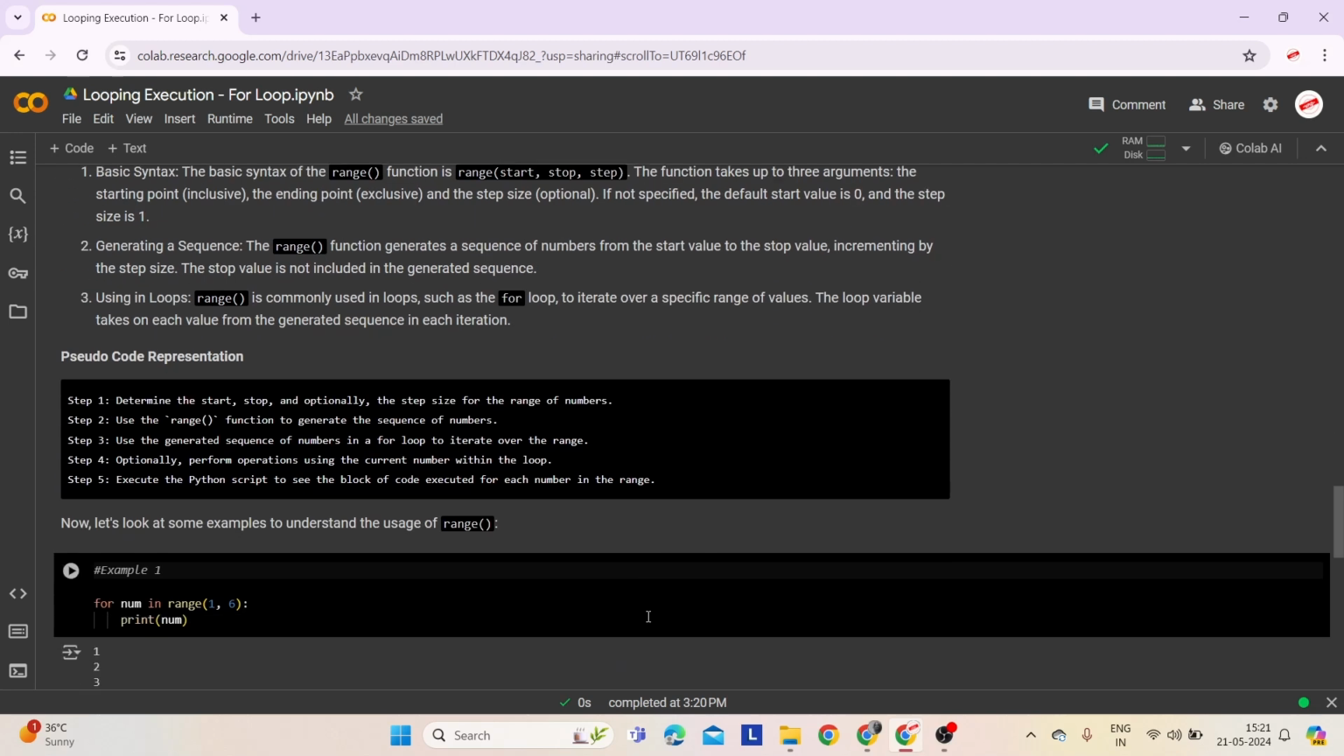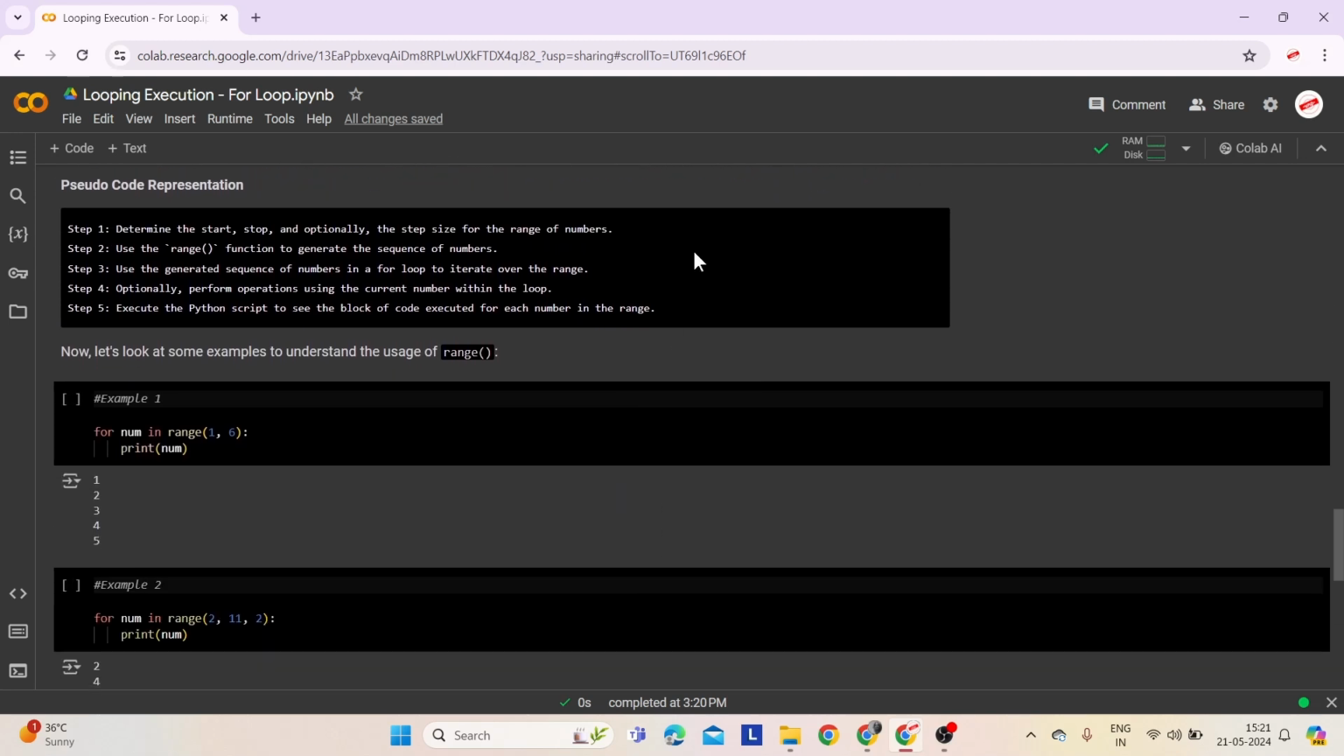Now let's look at the pseudocode representation of the range function. Step 1. Determine the start, stop, and optionally the step size for the range of numbers. Means decide where to start, where to stop, and optionally how much to increment at each step. Step 2. Use the range function to generate the sequence of numbers. Means use the range function to create the sequence of numbers.